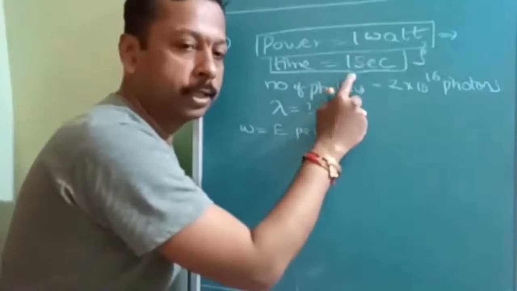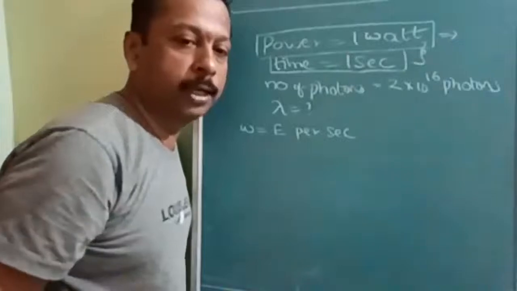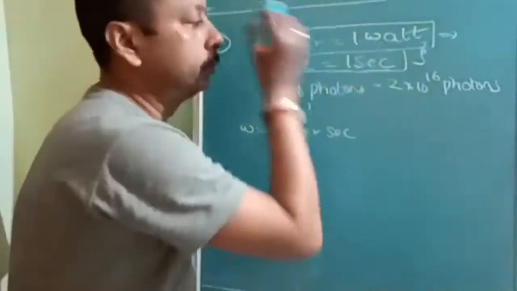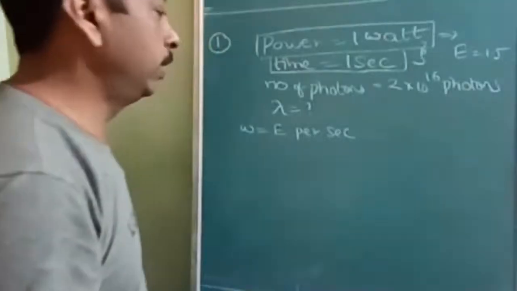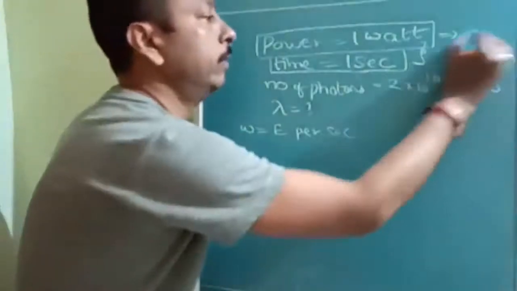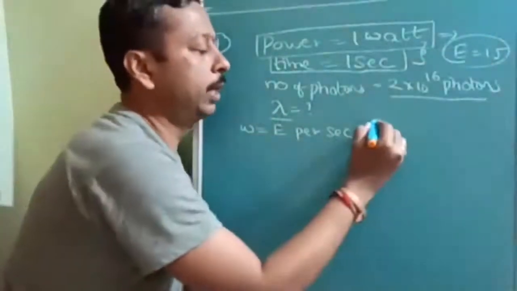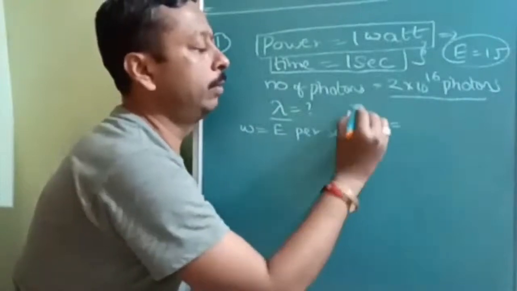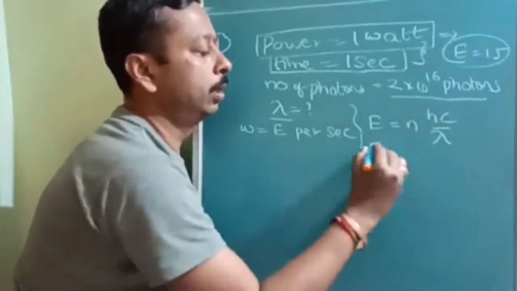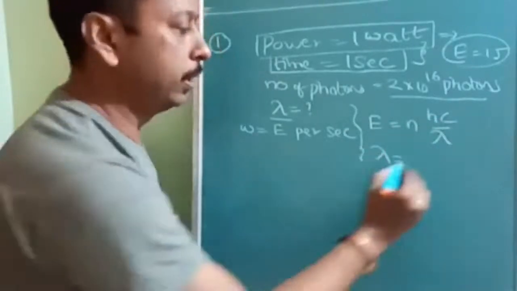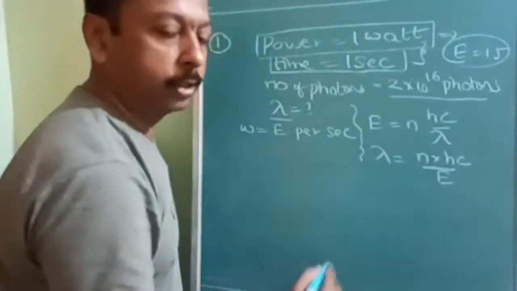If it is 20 minutes, it is to be converted into seconds and then multiplied with the power. Here energy is given as 1 joule. You are given the energy and the number of photons, and you have to find out lambda. The formula is E is equal to N into hc upon lambda. Now we have to find lambda. Lambda is equal to N into hc upon E.